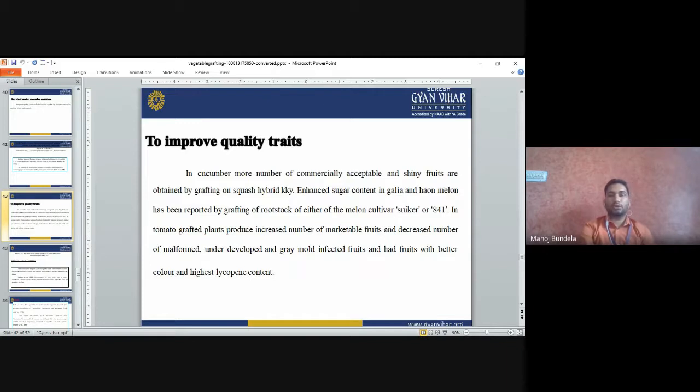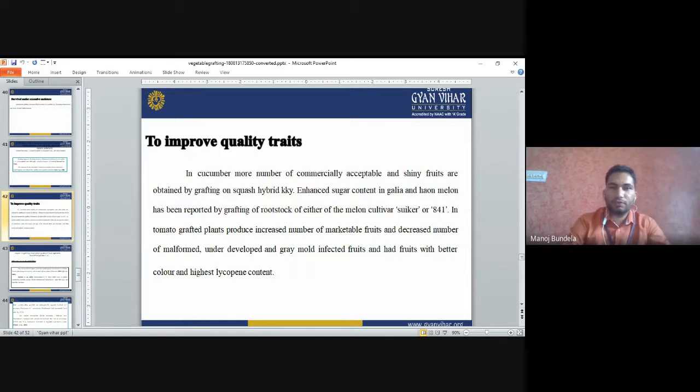Enhanced sugar content in Galia and Helon melons has been reported by grafting onto the rootstock of either the melon cultivars Sukir or 841. So 841 or Sukir, these are the rootstocks we can use. If we use these rootstocks, it will increase the sugar content in the fruits, like in melons.